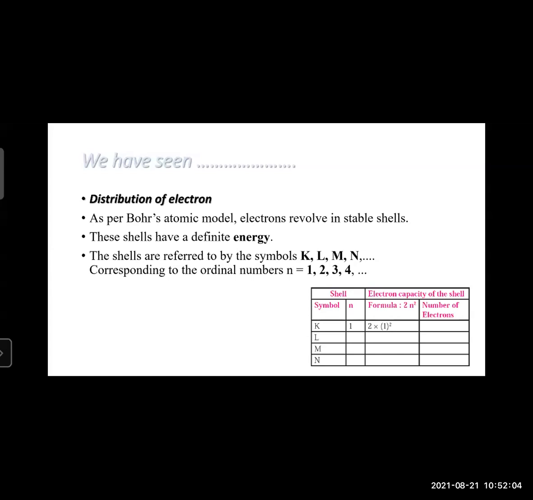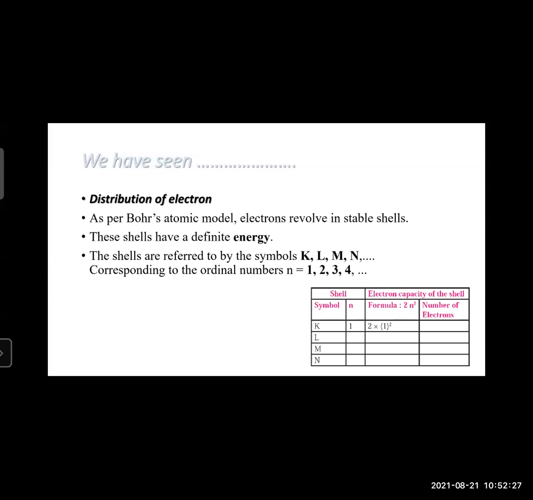As per Bohr's atomic model, electrons revolve in stable shells, and these shells have definite energy. The shells are referred to by the symbols K, L, M, N, corresponding to the ordinal number n equal to 1, 2, 3, 4.